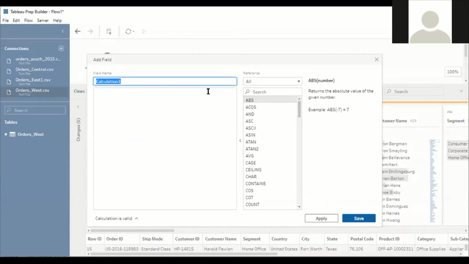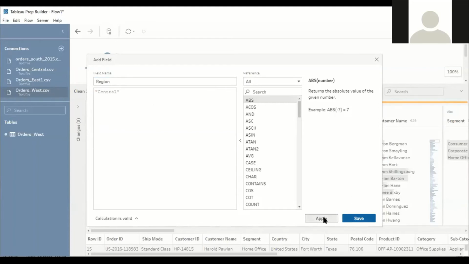So here, the name of the field, let us imagine the name of the field be region. And the value of that field is what? Central. Okay, so I'll mention Central here. Fine. So the calculation is valid, so there is no syntax error. You can even check the format here. They have already given the examples.